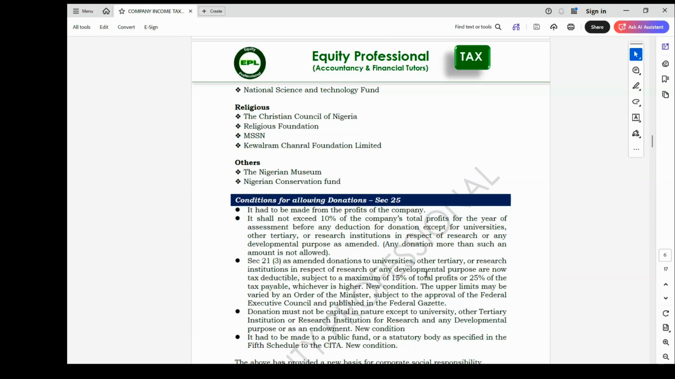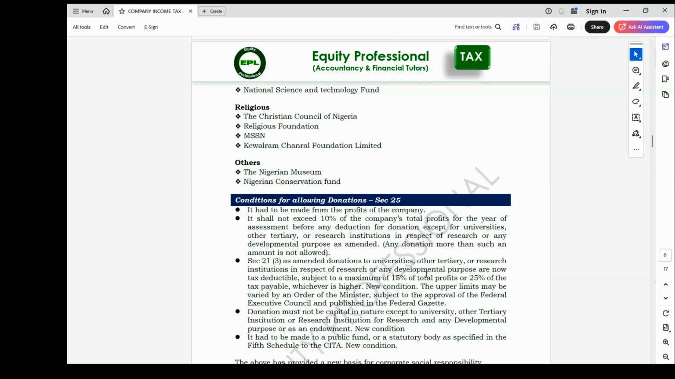Also, another condition is that the donation must not exceed 15% of total profit or 25% of tax payable, whichever is higher. This is in the case of donation to university, tertiary institution, or research institution. It must not exceed 15% of total profit or 25% of tax payable, whichever is higher.